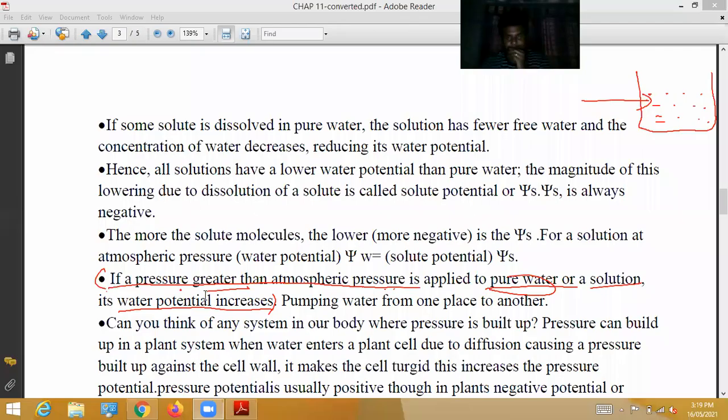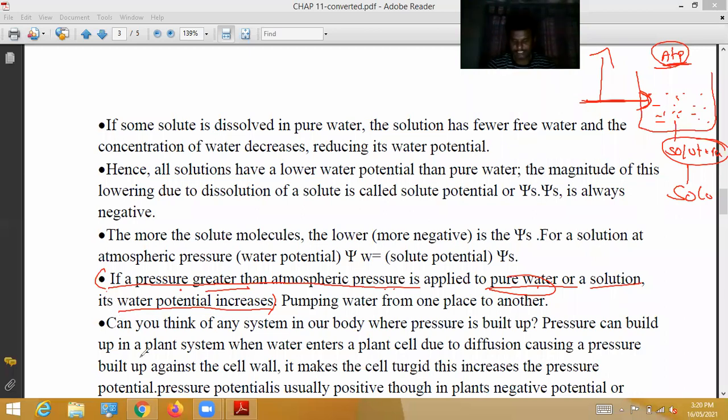So from this side we apply pressure. If the pressure is more than atmospheric pressure and is applied to pure water or a solution, which is solute plus water, then the water potential is increased.